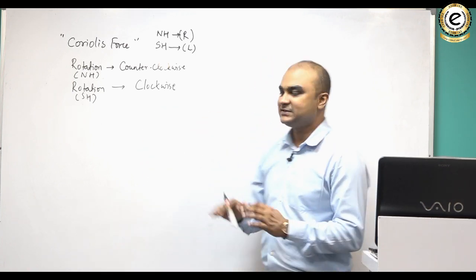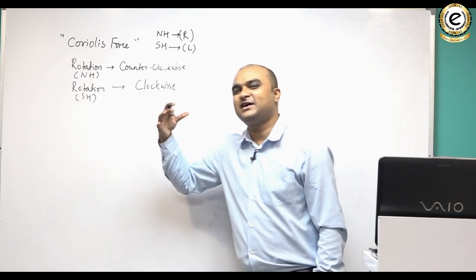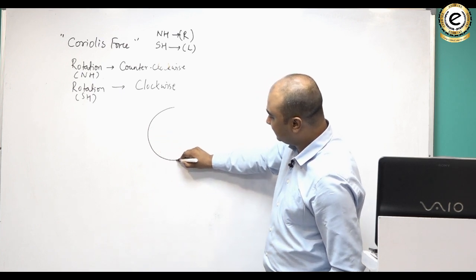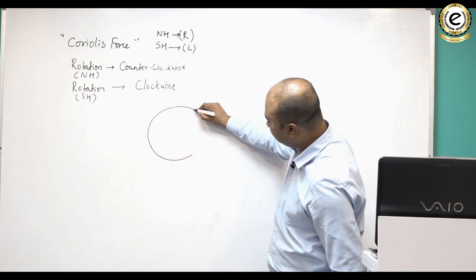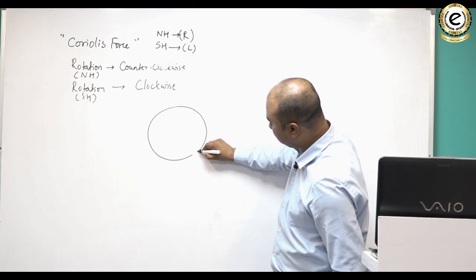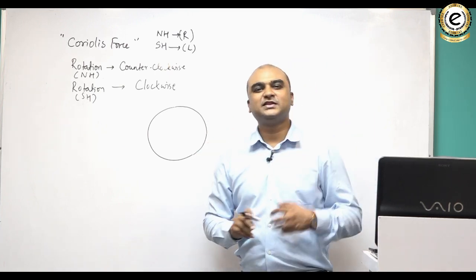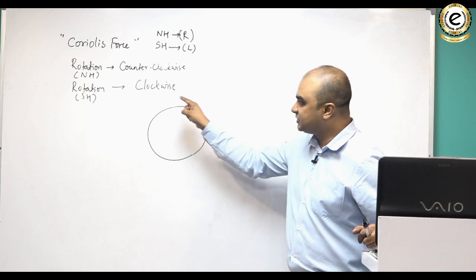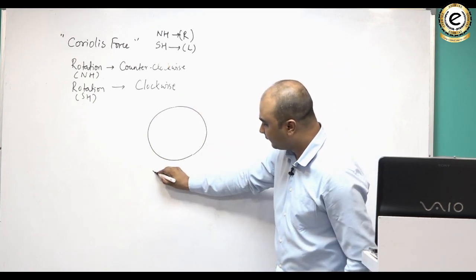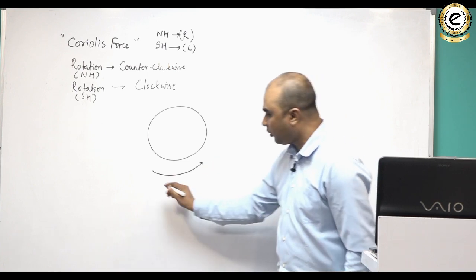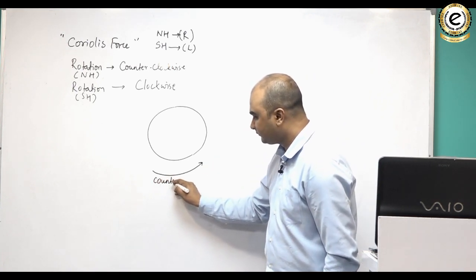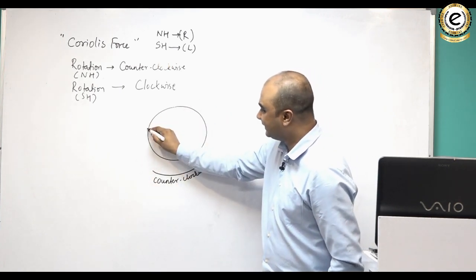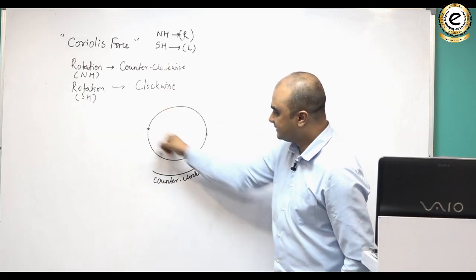पर ये होता कैसे है? चलो देख लेते हैं. इसको समझने के लिए let us assume an example. Suppose there is a rotating disk. जैसे आपने बचपन में पार्क्स में देखा होगा मेरी गो राउंड होता है जो, वैसा ही है समझ लो कुछ. That's a huge disk which is rotating, and the direction of rotation is counterclockwise. So the disk is rotating like this, in this fashion. It means there is a counterclockwise rotation.